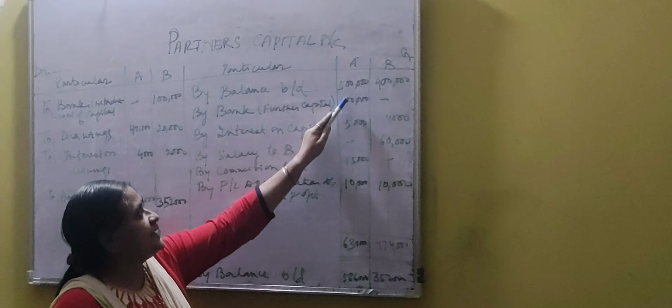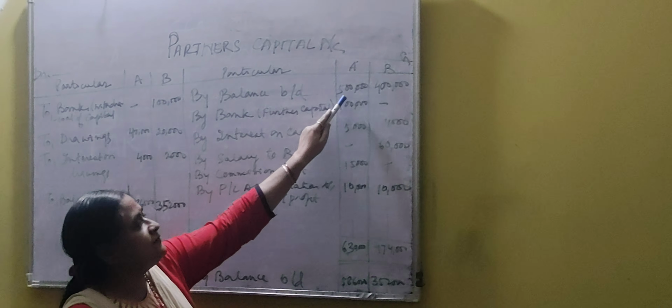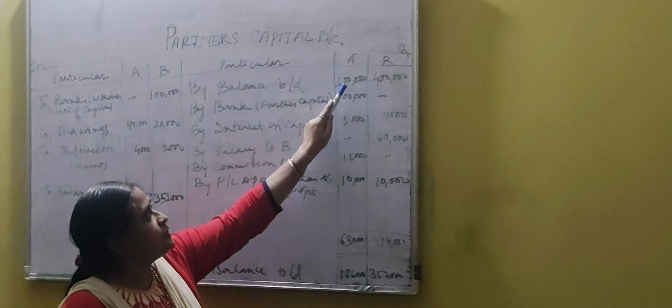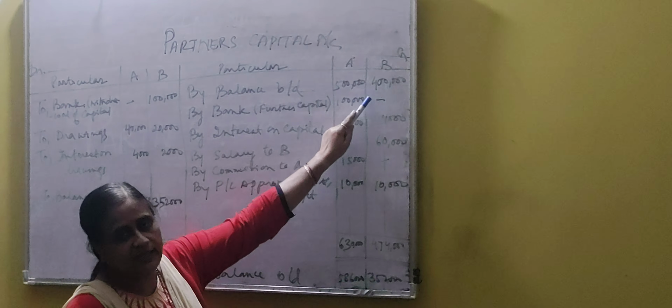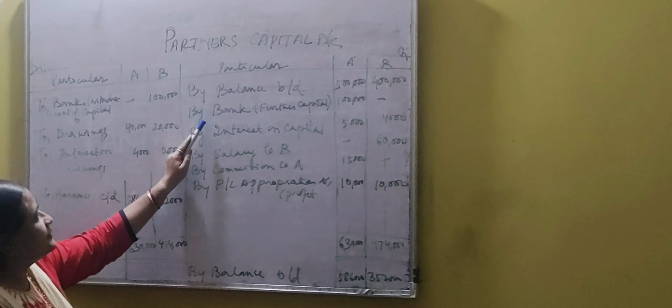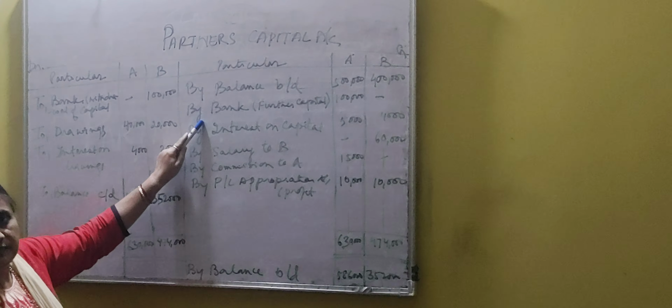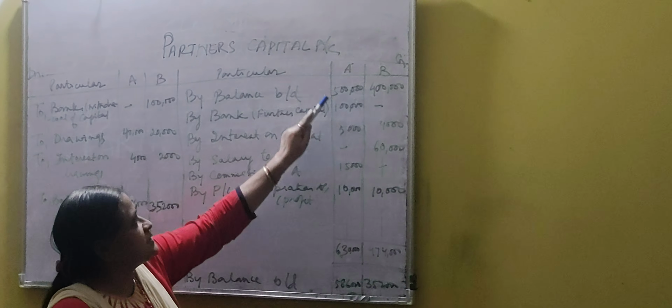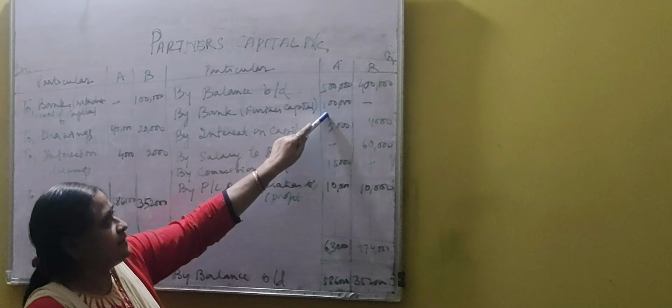Suppose there are two partners A and B. In the question, they have given that A has brought 5 lakh as capital, B has 4 lakhs. So you write the amount of capital of both A and B. Now, if A has brought further capital in the business, then you have to write by bank account, that is 1 lakh rupees. Suppose A brought 1 lakh rupees, you have to write it here.